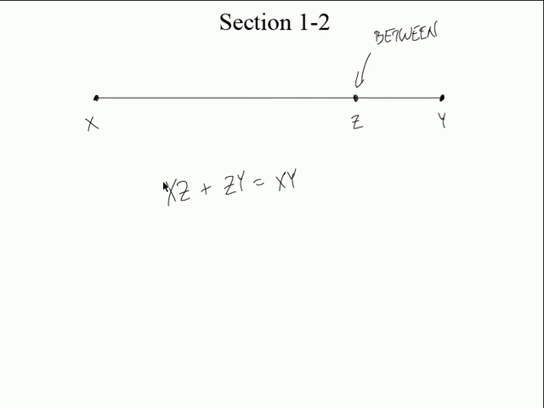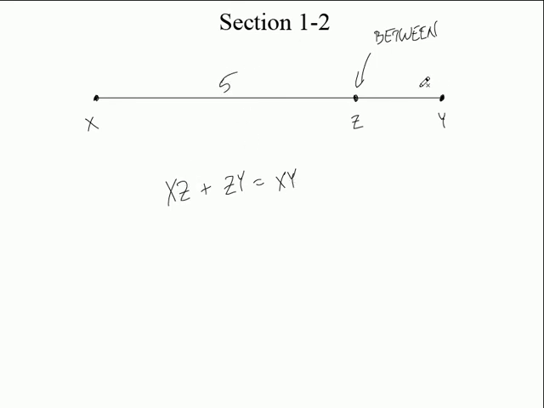So when you see two points next to each other like that, and you don't see any line segment over top of them, what does it mean? It means the, what did I just say? The length of those line segments. And you're going to see that quite often throughout the year. If you don't see a little line segment over top, what does that mean? It means the length of them.